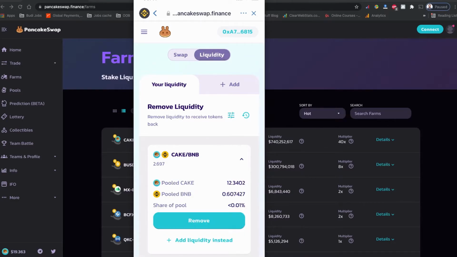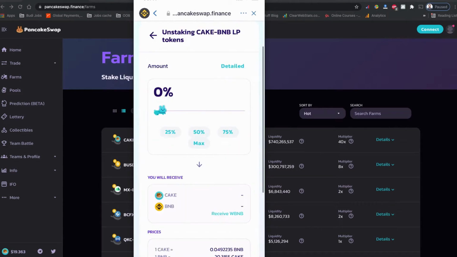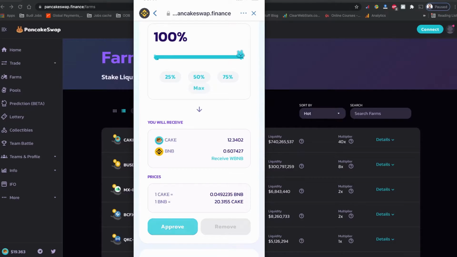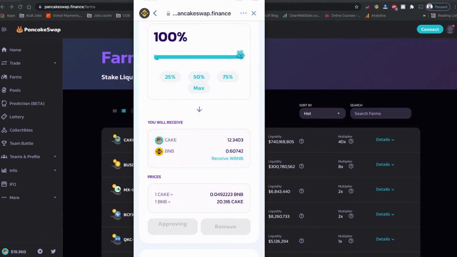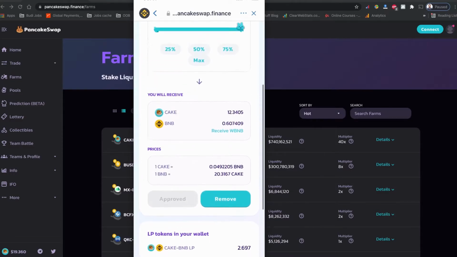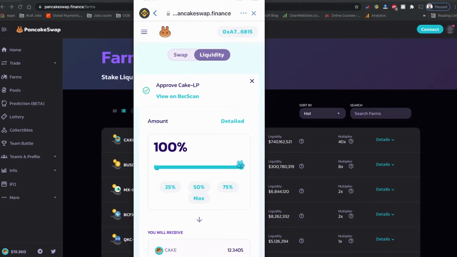Tap on one of them and click remove. I'm going to choose max, so 100% remove. Click approve. There will be a small network fee. I'm going to send it. So I should be receiving Cake and BNB. This one is done now.